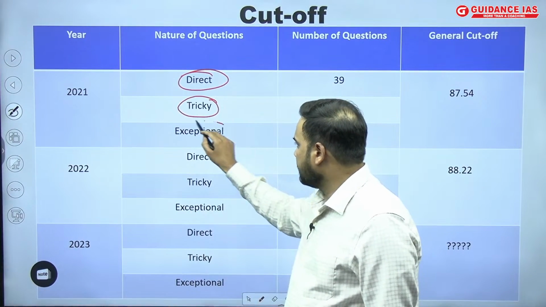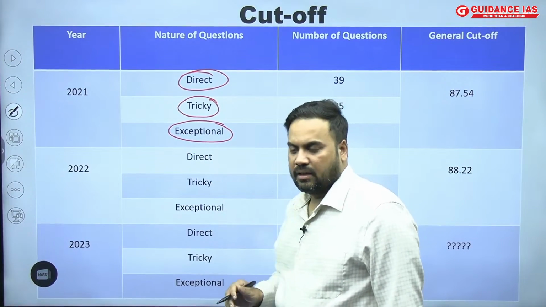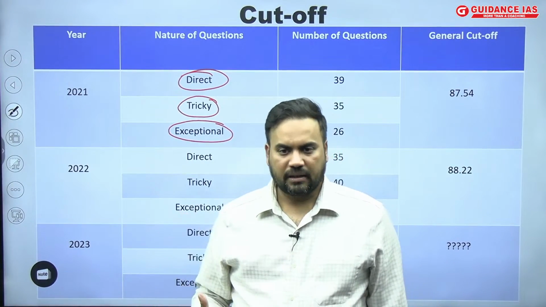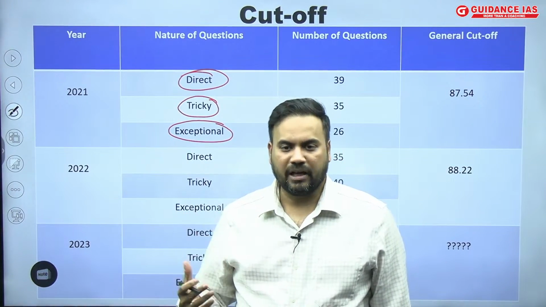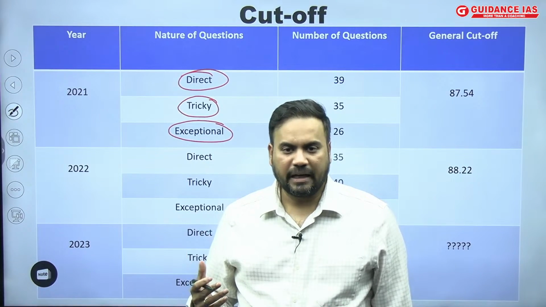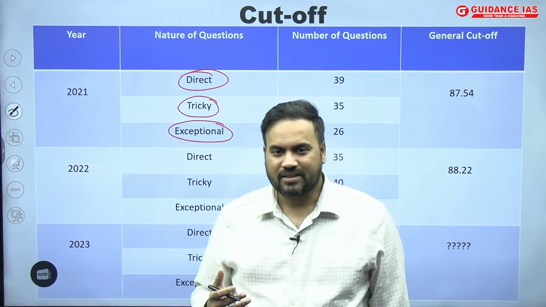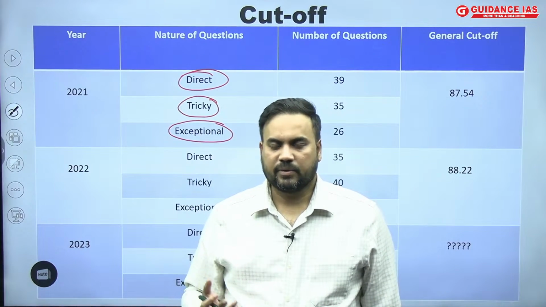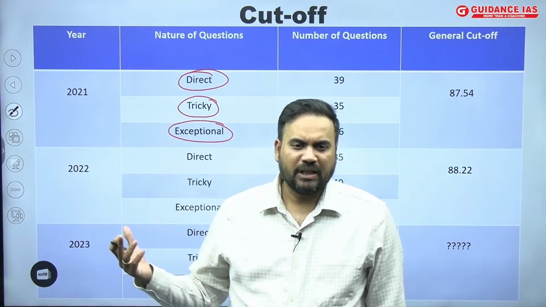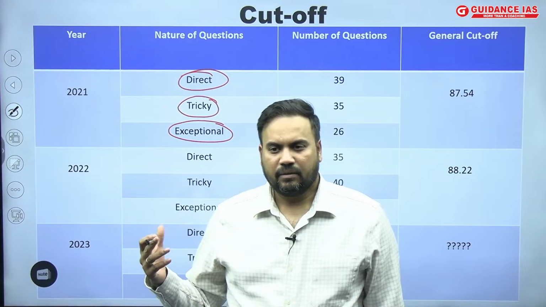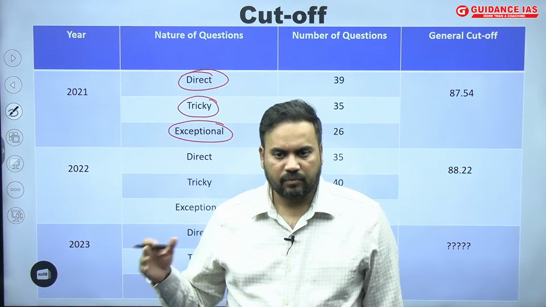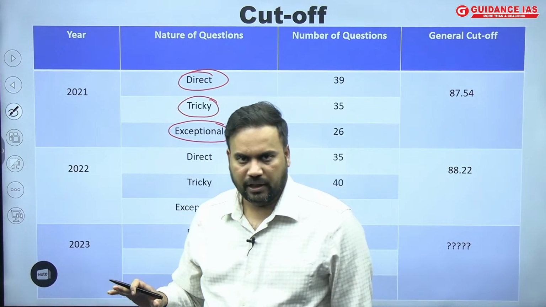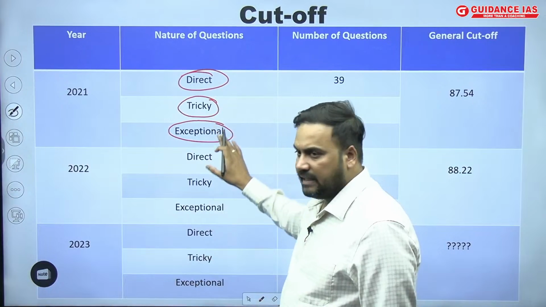Then there are exceptional questions where there might be some factual data which might be asked and we are not aware of it. They are also not to be found in the standard books which we are studying. For example, take the honeybee question asked this year, which is more of a GK, and we might not have covered it with that kind of wide coverage. So there are three categories of questions.